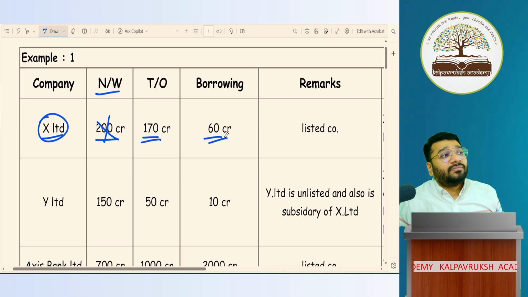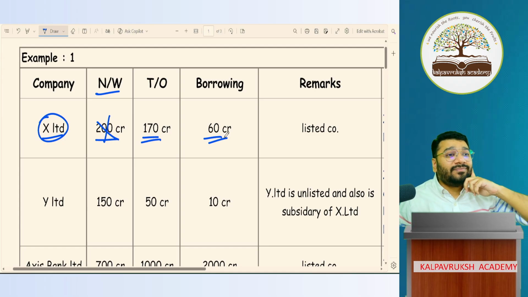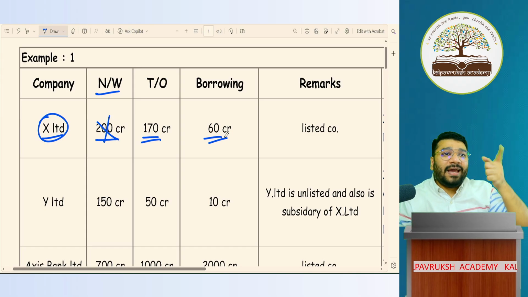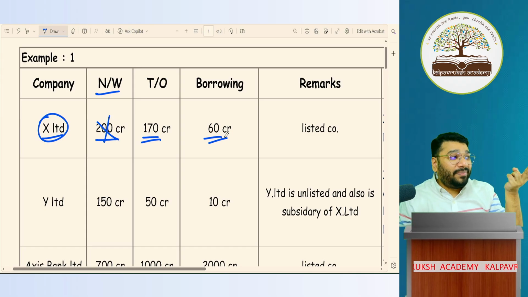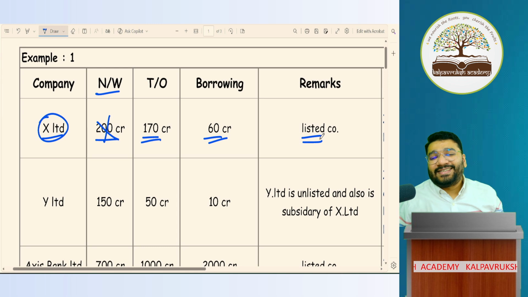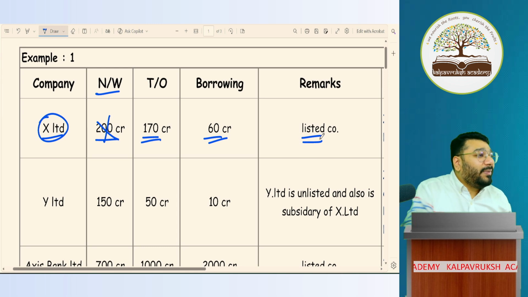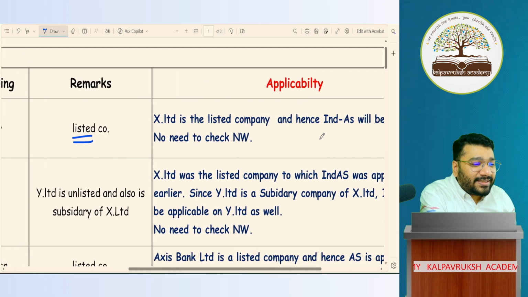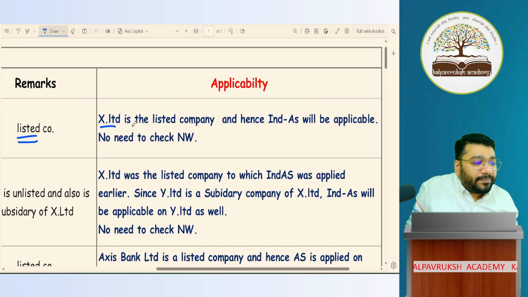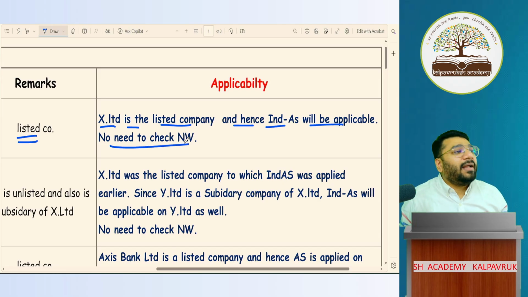Borrowing 60 crore, 50 crore exceeded. Apart from a small company, it should be either a big company or a super big company. It is a listed company, so a super big company. So what will apply? Ind AS. X Limited is a listed company and hence Ind AS will be applicable. No need to check the net worth condition. Got it, or not?